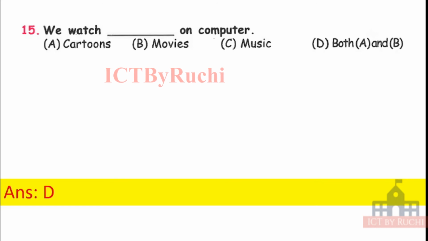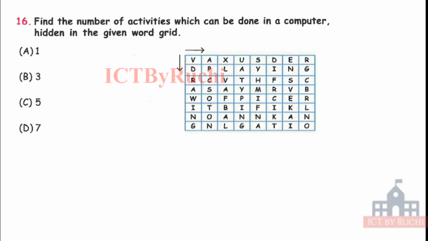Okay, next question. Find the number of activities which can be done in a computer hidden in a given word grid. This question is time consuming. This is from the Achiever section, so do it. Like activities which we can do in a computer: we can play, we can type, we can watch, we can listen, we can take printout.